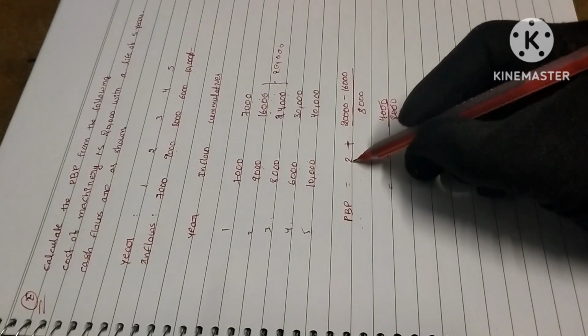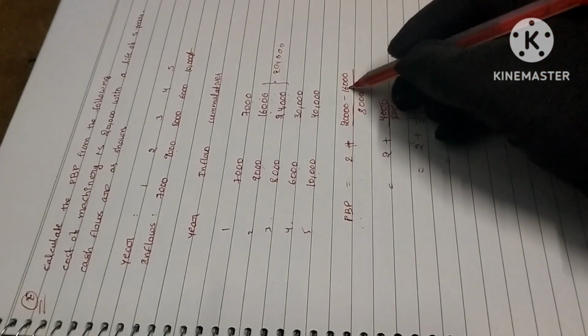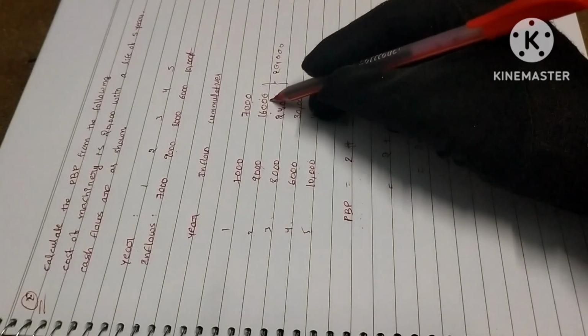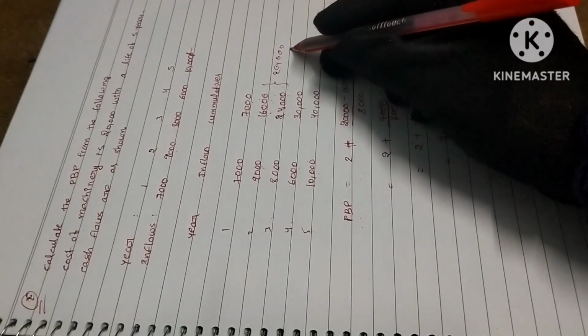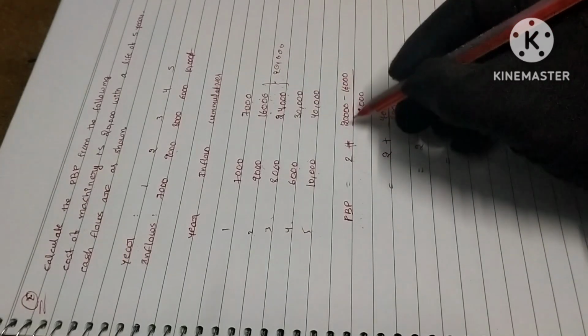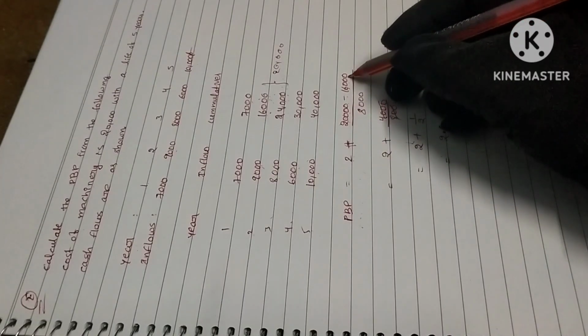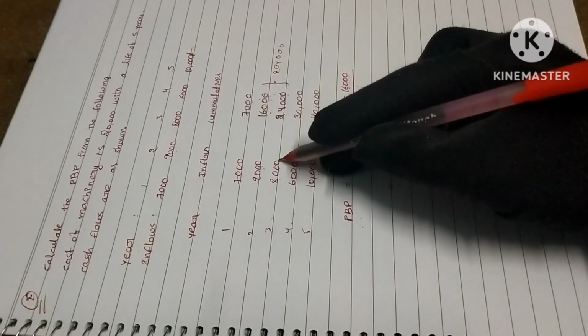So the complete years, 2, plus the difference required to meet 20,000. At the end of the second year it is 16,000, but we still have to cover 4,000 to reach the actual cost of 20,000. So actual cost minus nearby cumulative, divided by the current year, third year inflow.